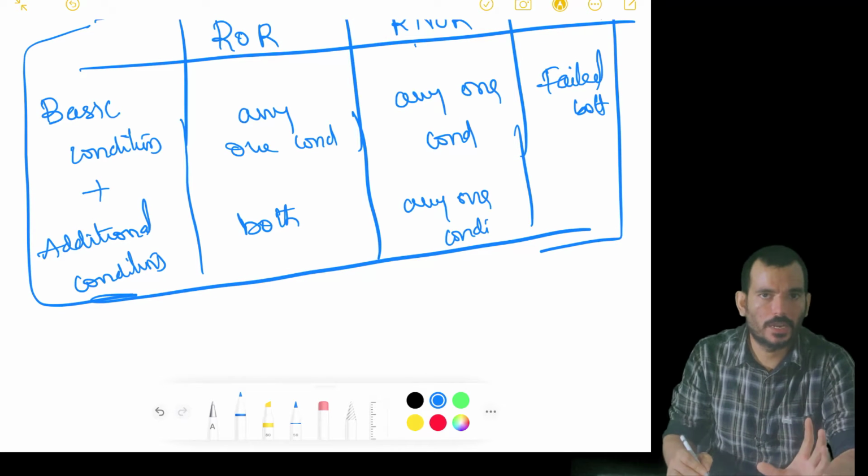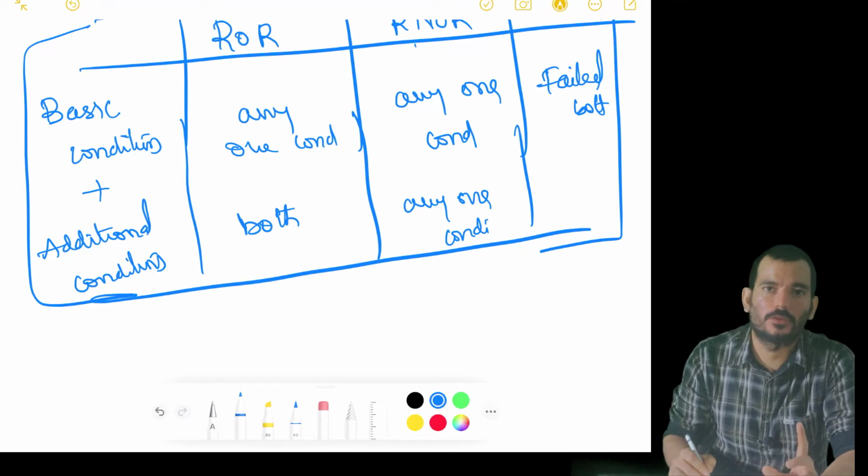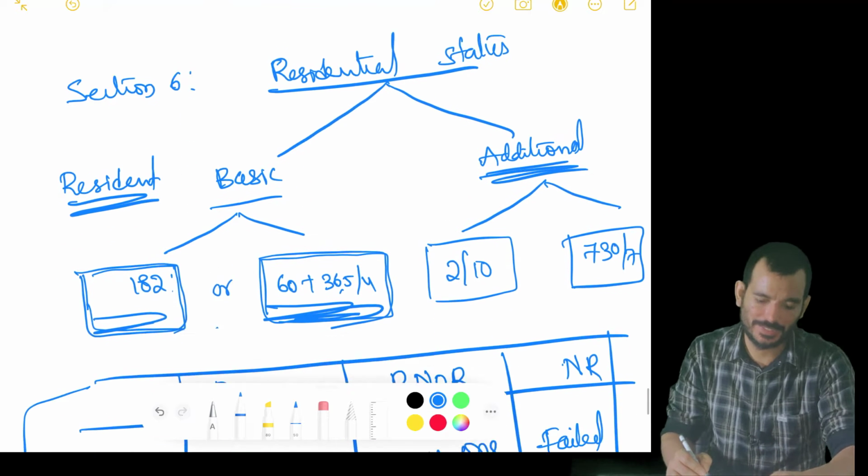Now getting it? So there are 3 people: resident and ordinary resident, basic condition 1, additional 2. R and NOR, basic condition 1, additional conditions only 1. NR, he will fail to satisfy both the basic conditions.